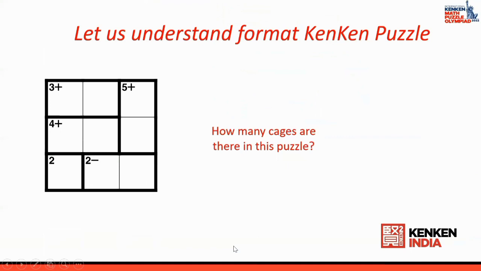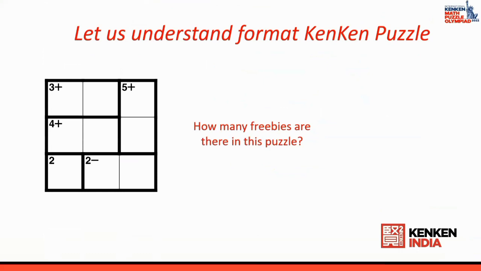Okay, let us understand the Kenken puzzle now. Can somebody tell me how many cages are in this puzzle? Okay, 1, 2, 3, 4, 5. Yes, your guess is correct. There are 5 cages in this puzzle. Now how many freebies? Look at a number without any mathematical operation. There is only one number which doesn't have any mathematical operation.